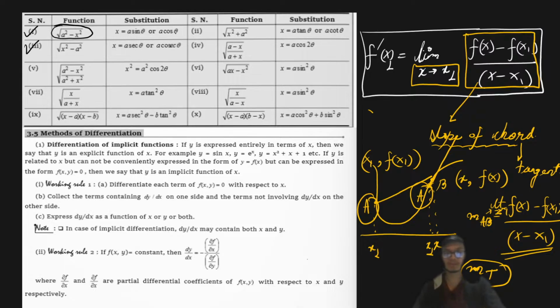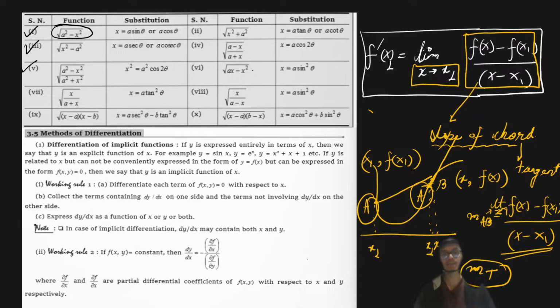Now these are the three trivial ones, and these are also very important. Sometimes questions are asked from this particular part as well, so it is very important to know these concepts. For example, if you have square root of (a minus x) by (a plus x), then it is advisable to put x equal to a cos 2 theta. Similarly, if you have square root of (a square minus x square) by (a square plus x square), then x square should be equal to a square cos 2 theta.